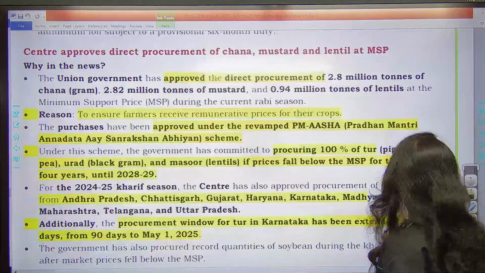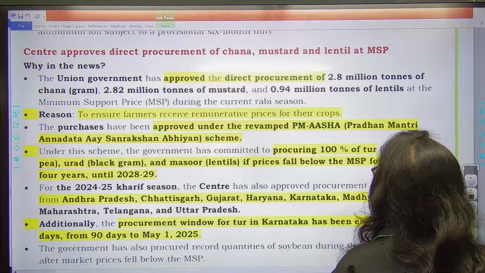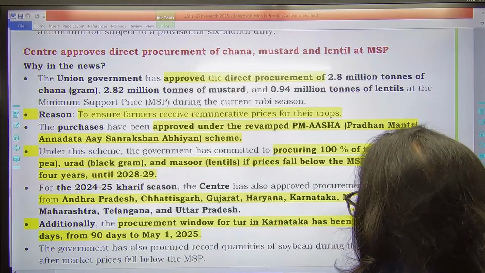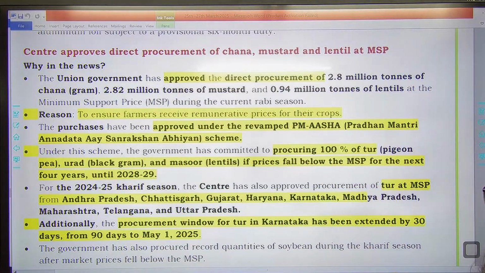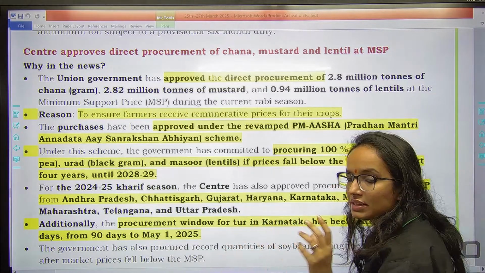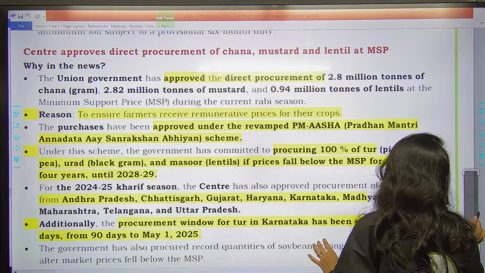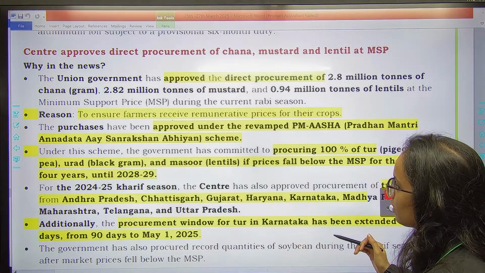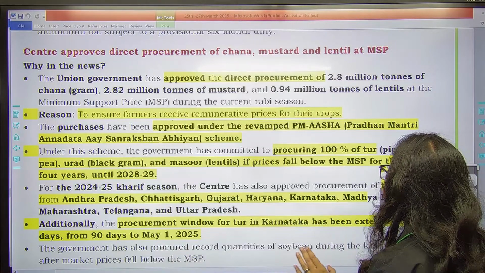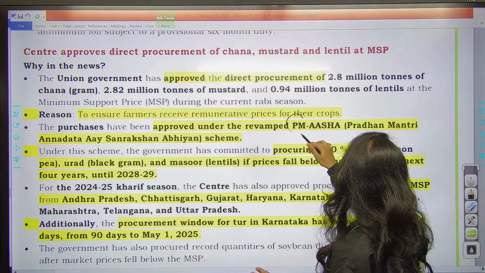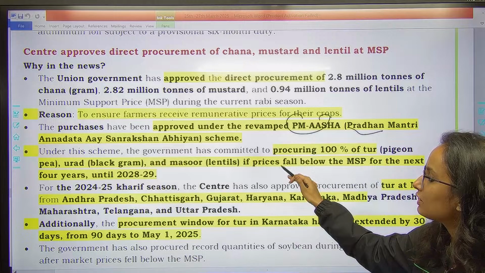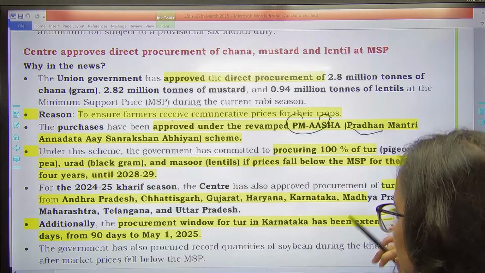The next news is Union government has approved direct procurement of 2.8 million tons of chana gram, then 2.82 million tons of mustard and 0.94 million tons of lentils at MSP. The reason? To ensure farmers receive remunerative prices for these crops. And this purchase has been approved under the revamped PM Asha, Pradhan Mantri Annadata Aay Sanrakshan Abhiyan scheme.